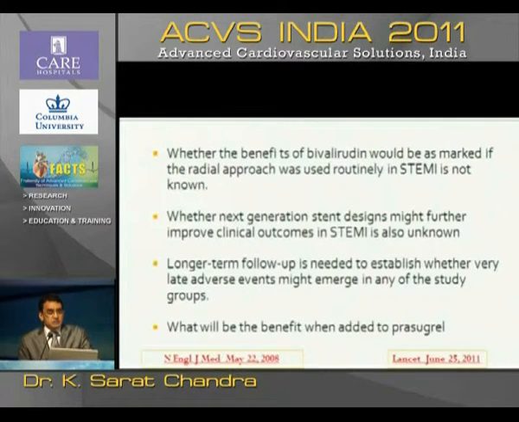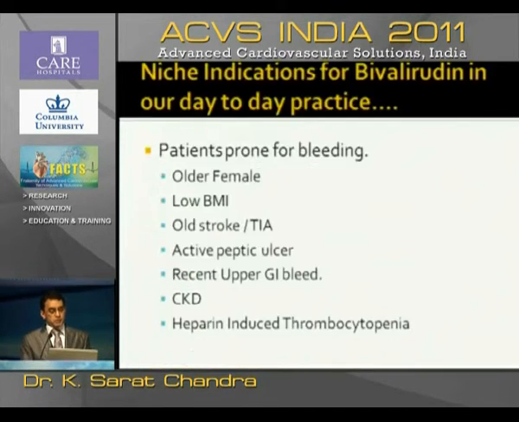Whether these benefits of bivalirudin will hold good in the era of prasugrel, with usage of newer stents and where the radial approach is used, is still not clear. But probably in patients who are at high risk for bleeding complications, like what I'm going to show you, this is probably an agent of choice.